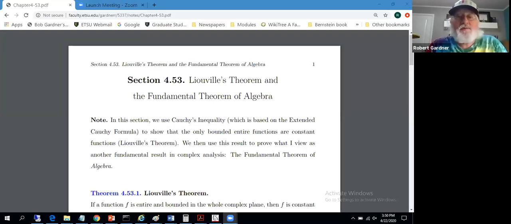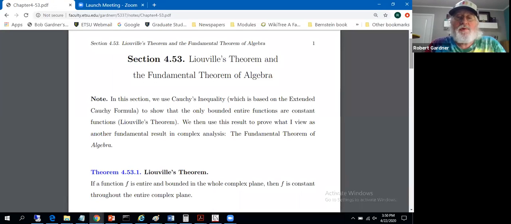Okay, now for something a little bit different. Let's do Liouville's theorem and the fundamental theorem of algebra. Okay, section 4.53. So we're going to use Cauchy's inequality to prove something called Liouville's theorem, and then we'll use Liouville's theorem to prove the fundamental theorem of algebra.